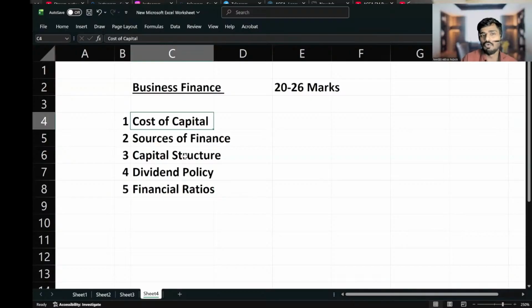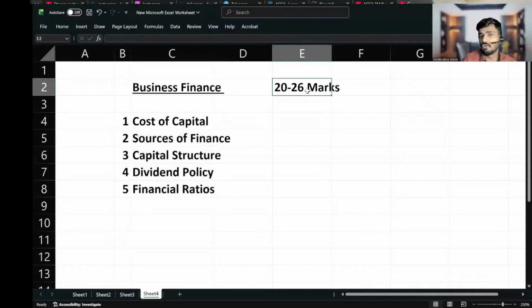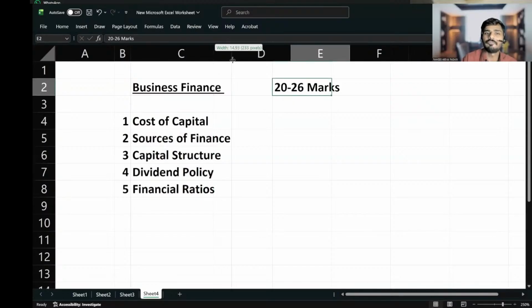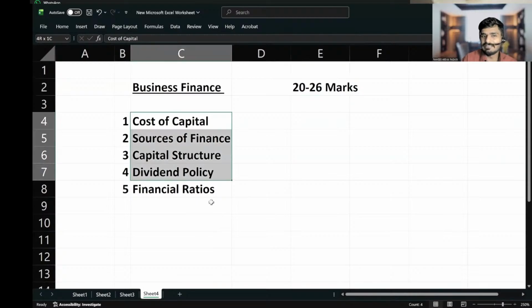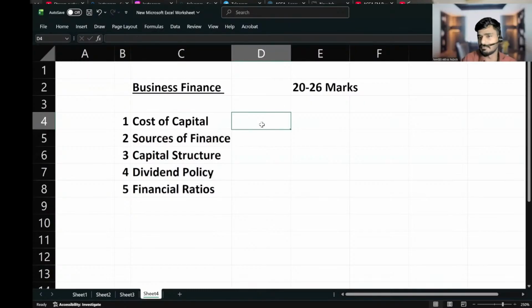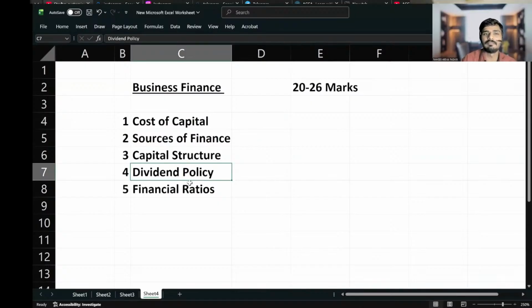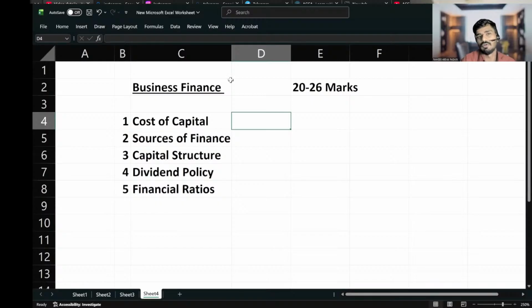Anyway, we do have 5 chapters and we do have 20 to 26 marks. From the whole 5 chapters, you can expect only 3 types of question. I can assure you that only 3 types of question can be tested. I'm going to give you all the 3 types of question. Before that, let me tell you what are the things that you learn in cost of capital.